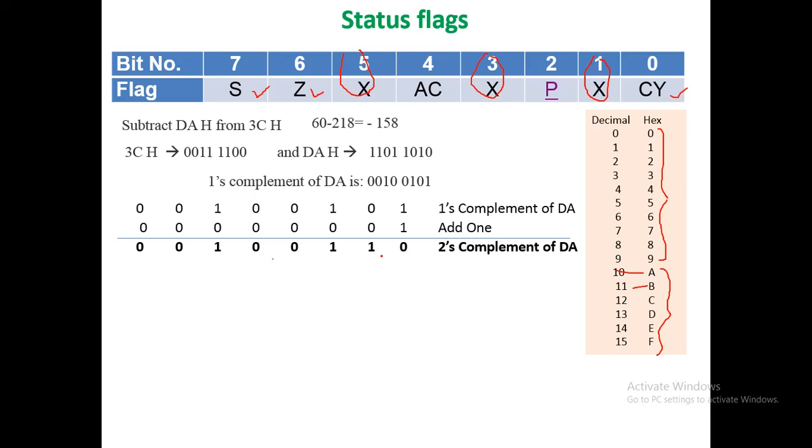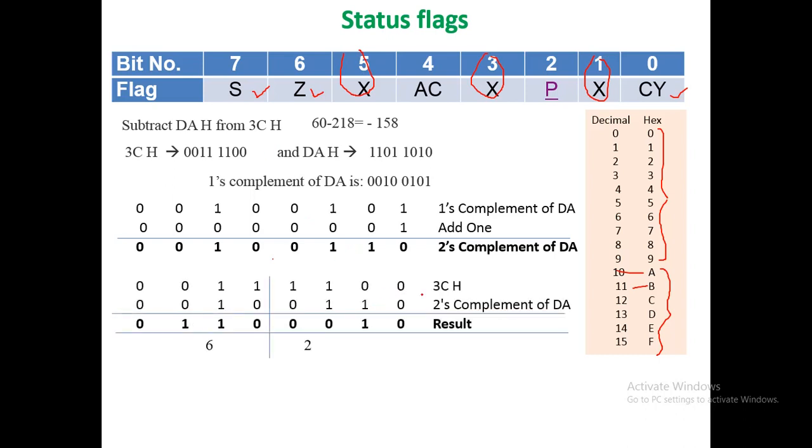Then the next step is we have to add the 2's complement of DA to 3C. So thus here 3C will be added to 2's complement of DA and the result is 0110 0010, that is 4 plus 2, that is 6, and here it is 2. So 62H is the result. But the decimal equivalent of 62H is basically 16 into 6 plus 2, that is 98. However, the result in decimal should be minus 158.